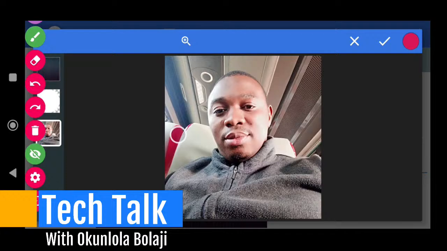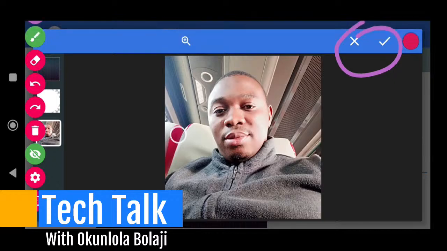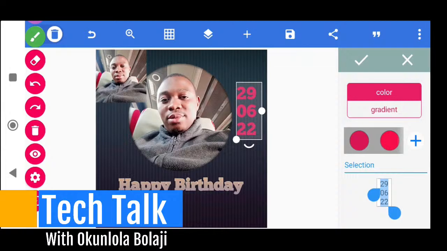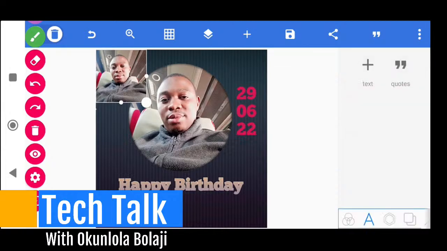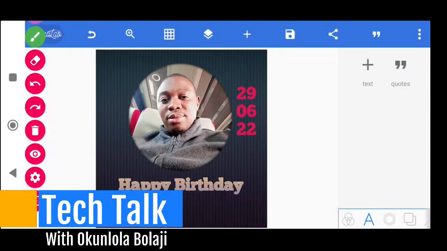So okay, now once you are done, you see this cancel and mark up. If you are okay with that, then all you need to do is just click on this mark and then click OK, and you see I have exactly this color. So I can come here and delete this from up here. You can ask me, am I sure? Yes, I'm sure, because I just need the color. Now you see this color is not coming out on the layer.